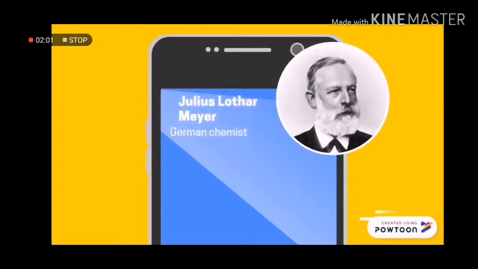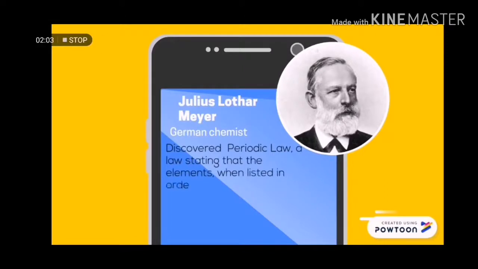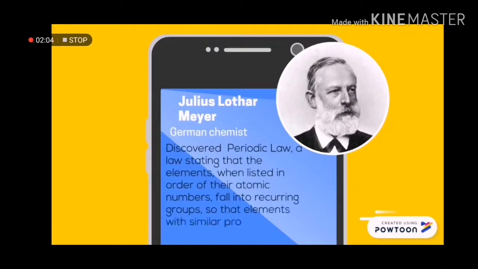Julius Lothar von Meyer was a German chemist. He was a contemporary and competitor of Dmitry Mendeleev in drawing up the first periodic table of chemical elements. About 5 years apart, both Mendeleev and Meyer worked with Robert Bunsen.